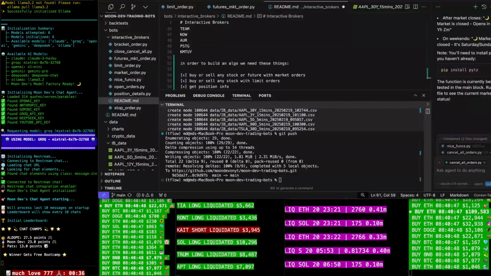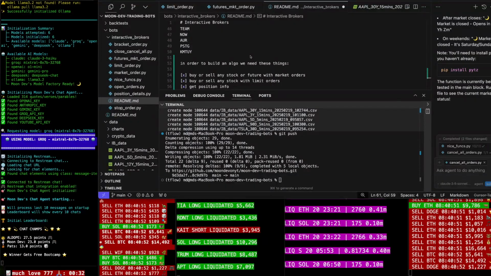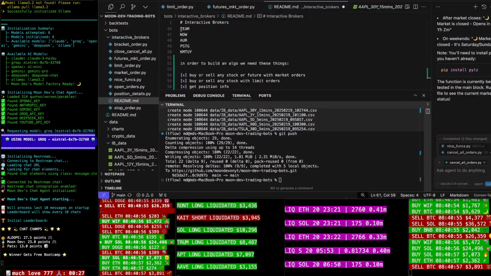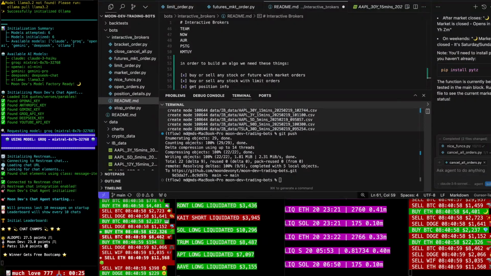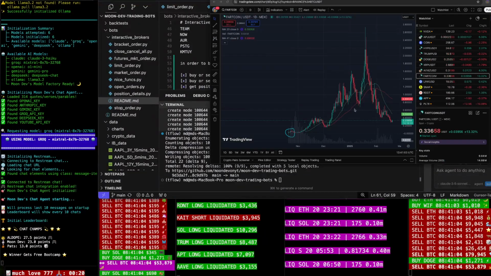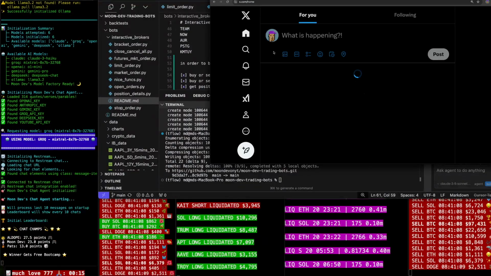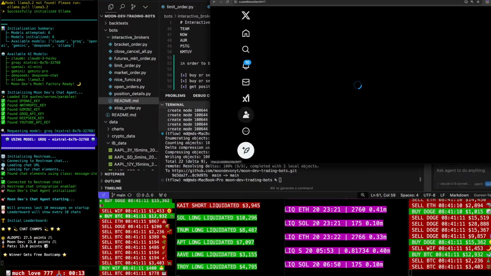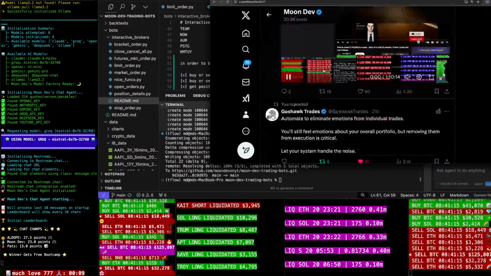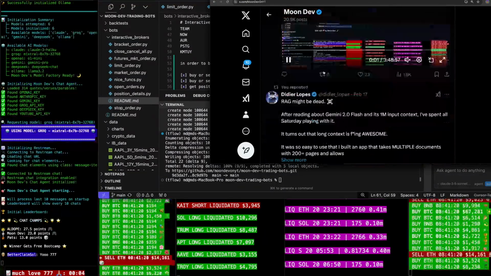All right, so it looks like Google Gemini just killed the need for RAG, which is pretty sick if you ask me. So essentially, Flash 2, and let me just pull up this tweet because I'm definitely seeing this from a tweet here. Let's go look at Twitter. And I retweeted this because I thought it was super interesting, and it doesn't look like it got a lot of people looking at it. Where is that tweet? Because this is super interesting.